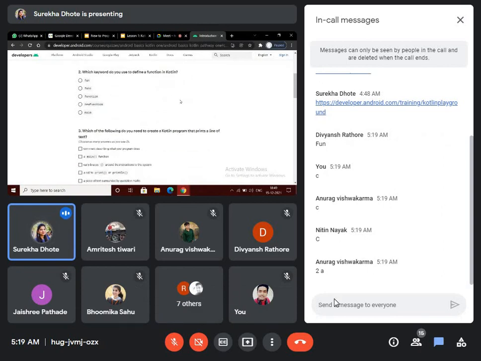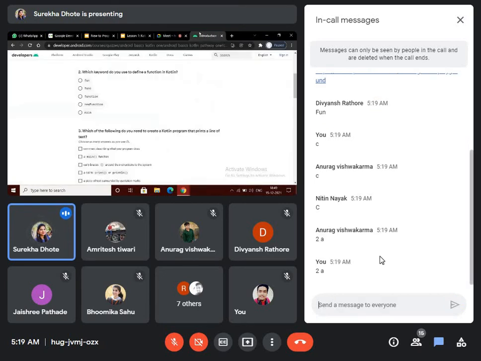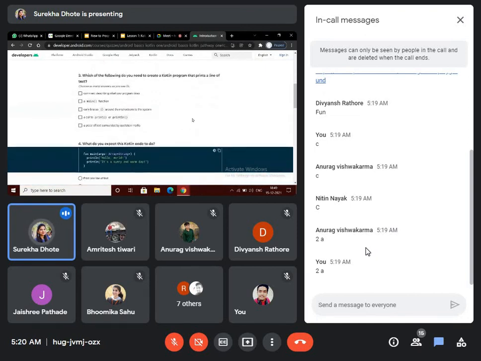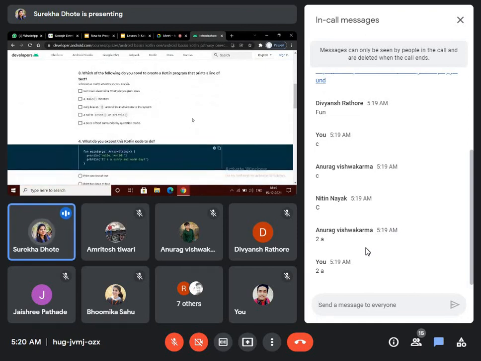Next, which keyword do you use to define a function in Kotlin? A, absolutely correct. Next one, which of the following do you need to create a Kotlin program that prints a line of text?